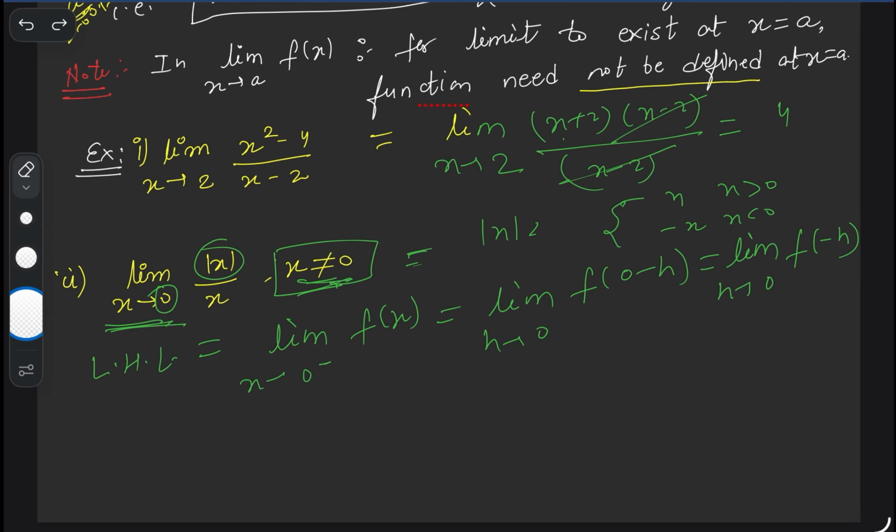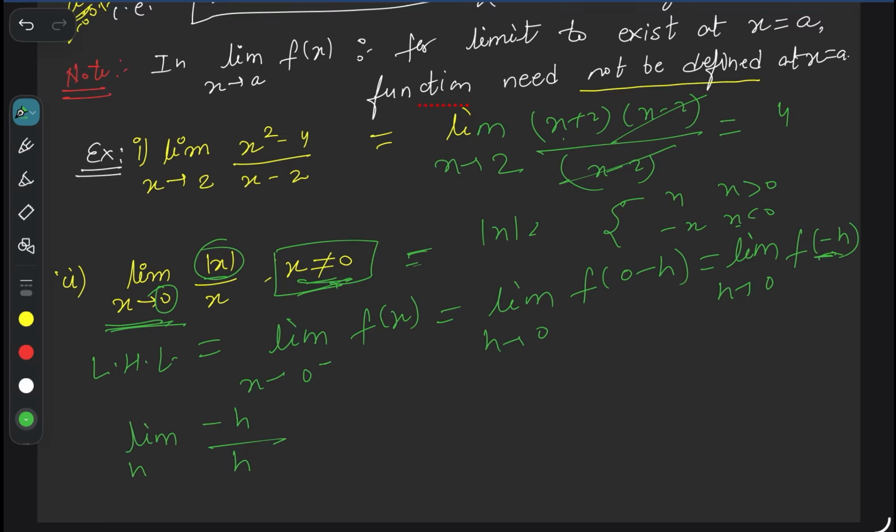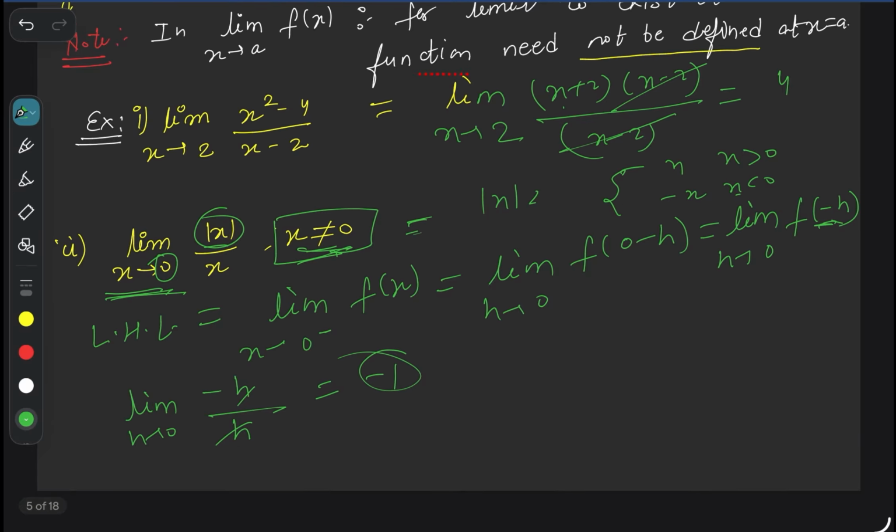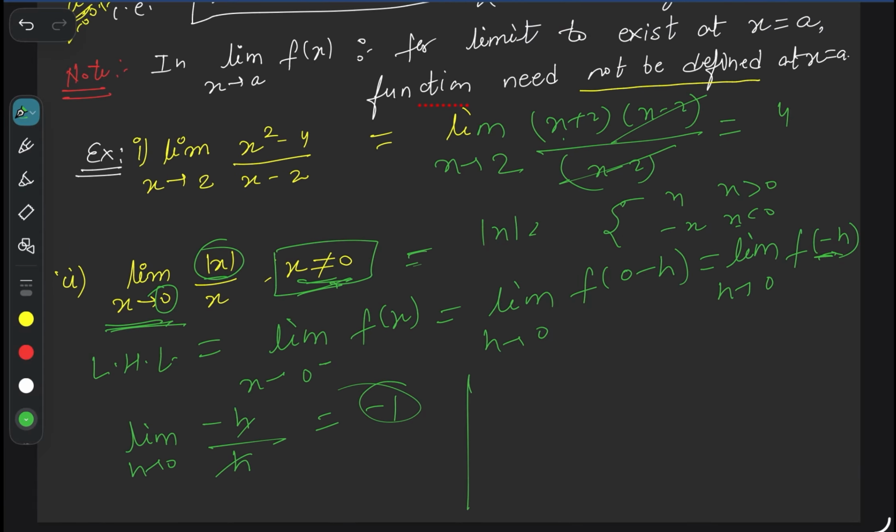And modulus of x we know already, when x is less than 0, it is minus x. So here this value is less than 0. So this one is minus h upon h, limit h tends to 0, h is cancelled, which is minus 1. So left hand limit is what? Minus 1. Similarly, what about right hand limit? Right hand limit is what?